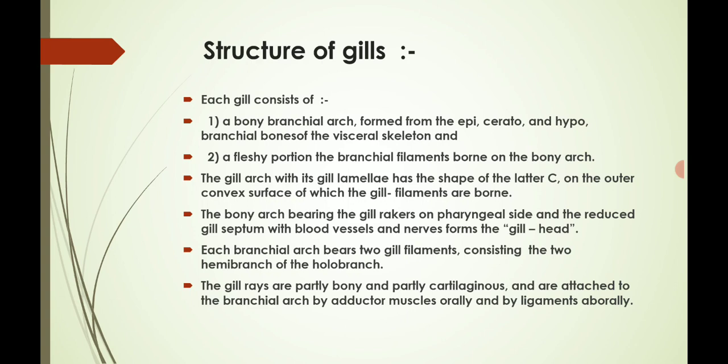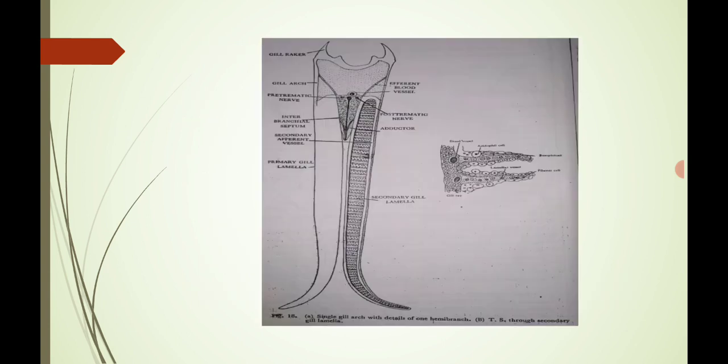On the outer convex surface of the gill filaments are borne the bony arch bearing the gill rakers on the pharyngeal side, and the reduced gill septum with blood vessels and nerves forms the gill head. Each branchial arch bears two gill filaments consisting of the two hemibranchs of the holobranch. The gill rays are partly bony and partly cartilaginous and are attached to the branchial arch by adductor muscles orally and by ligaments aborally.